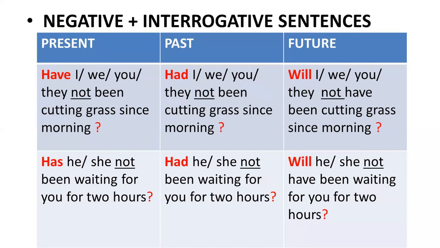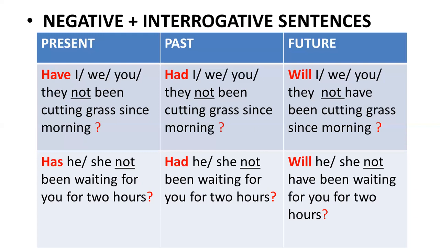And moving on to the last one, that is negative plus interrogative, where we have question and negation at the same time. Again, it's easy. If you feel difficulty, form a negative sentence, and from the negative, move have, had, has, and will to the initial or first position, and your sentences are formed. Like we have in the first, have we not been cutting grass since morning? The negative sentence was we have not been.